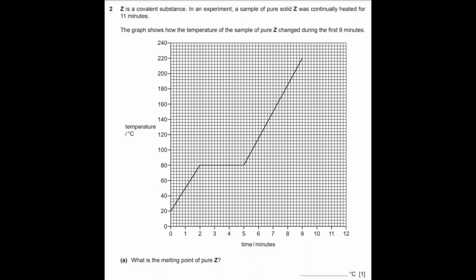This is where there's a change of state, because the temperature isn't changing and all the energy is used to break the bonds in the solid. Once all the bonds have been broken, it becomes a liquid, and that is at 5 minutes. So the horizontal line tells you that the melting point is 80 degrees.